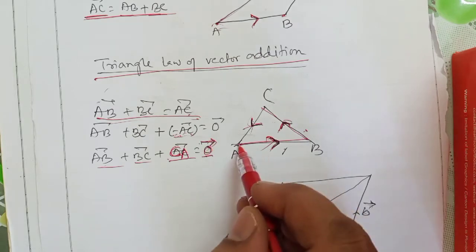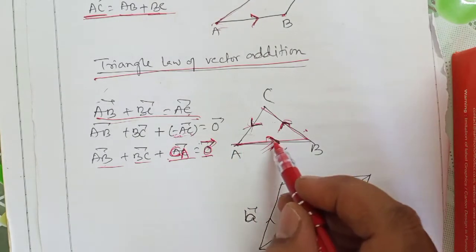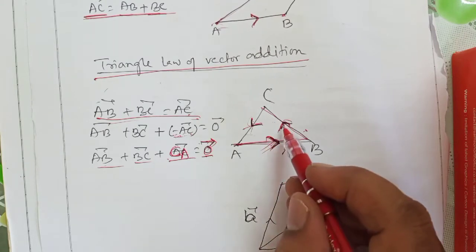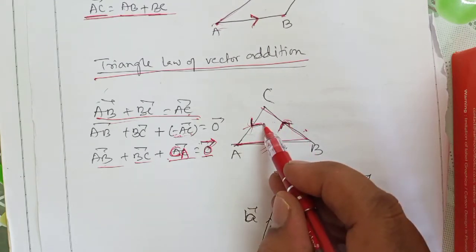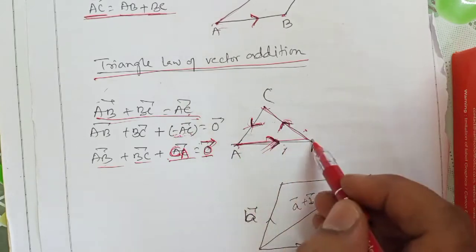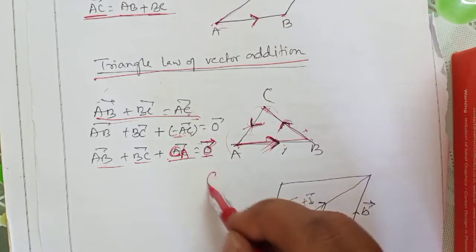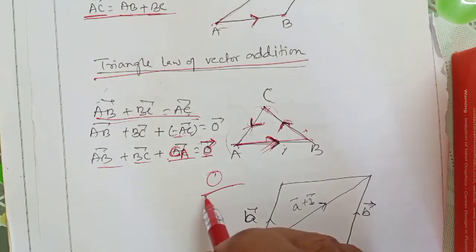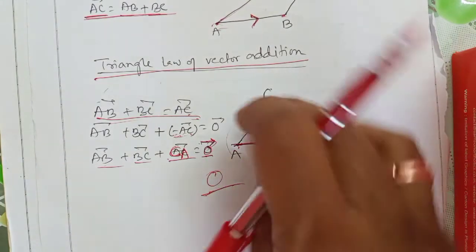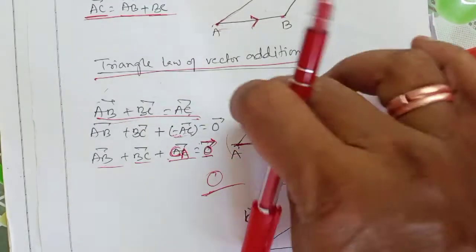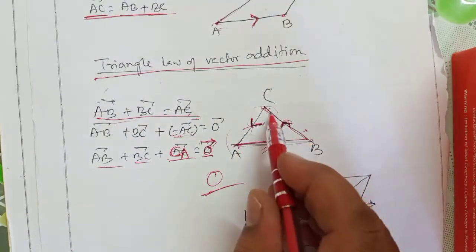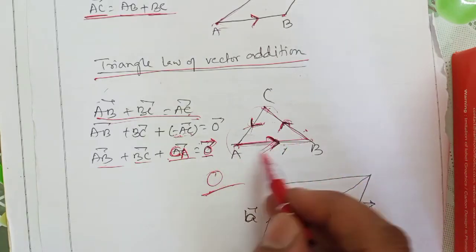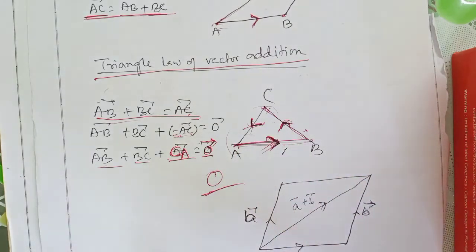The law is: if three forces acting on a plane can be taken along the three sides of a triangle, that is, if they can be represented by the three sides of a triangle, the resultant of the forces will be zero. Very important law. If three vectors can be taken so that we can form the three sides of a triangle, then the result will be a zero vector.